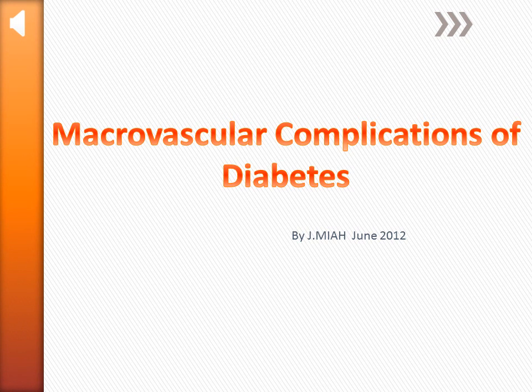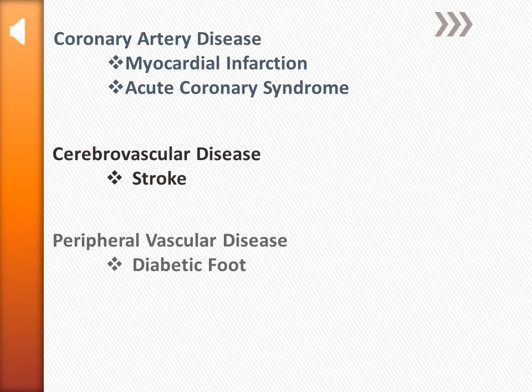Macrovascular complications of diabetes. Three major macrovascular complications of diabetes include coronary artery disease in the form of myocardial infarction, acute coronary syndrome, cerebrovascular disease in the form of stroke, peripheral vascular disease in the form of diabetic foot.